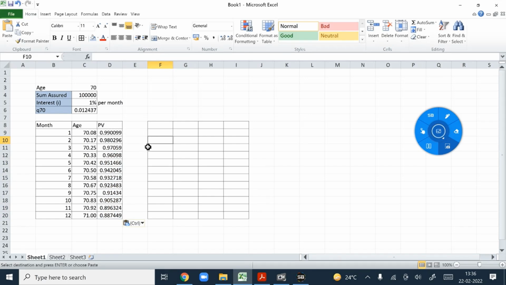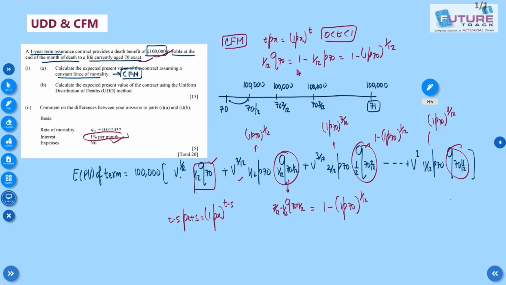Now after the present value, the first thing we are doing is CFM, constant force of mortality. First we are finding (1/12)q70. This is the constant thing. How to find (1/12)q70? We have just seen it is 1 minus (1/12)p70, and this is 1 minus (1p70) raised to power 1 by 12.